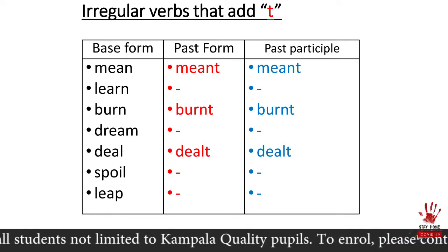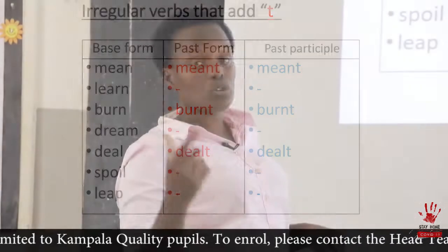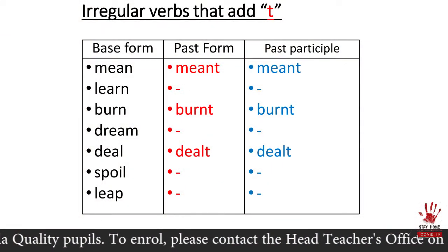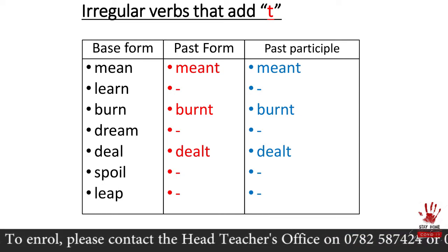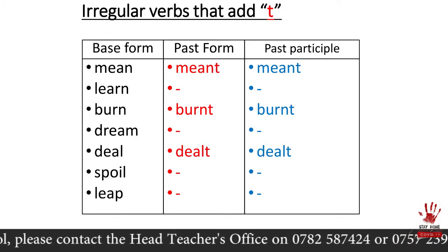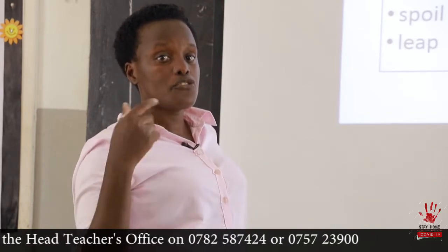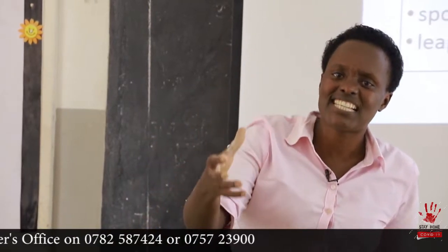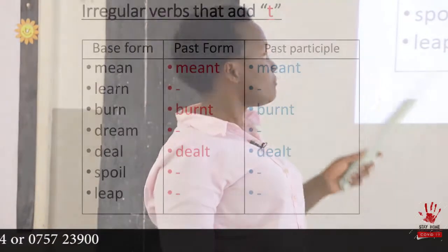Learnt. I've said I have burn. We have already talked about burn. To add T, what does it become? Burnt. When we add T, it becomes burnt even in past participle. Then we have the word dream. Dream also adds T to make it dreamt. I dreamt about spiders yesterday. I dreamt about you.